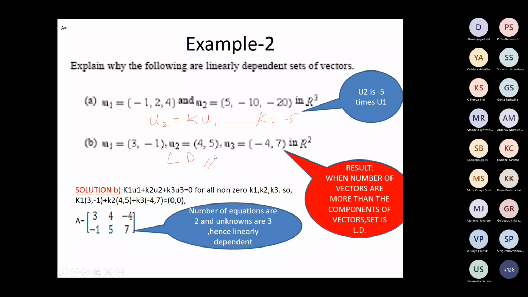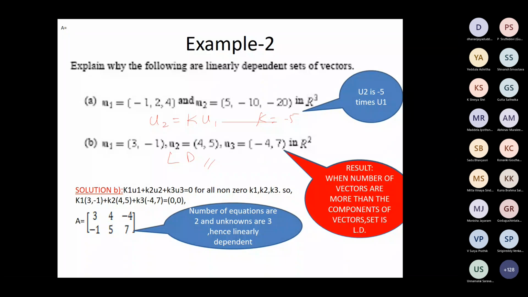Sir, if the vectors are less than entries, can we say it is linearly independent, or should we solve? No, we have to solve. Otherwise, we would have given that as a rule. It can be dependent or independent, because 2 vectors can be on the same line.